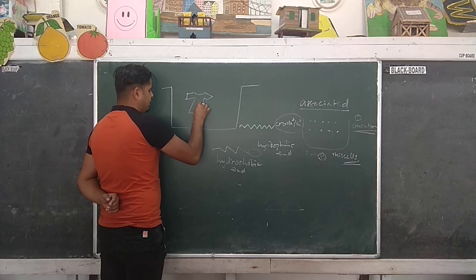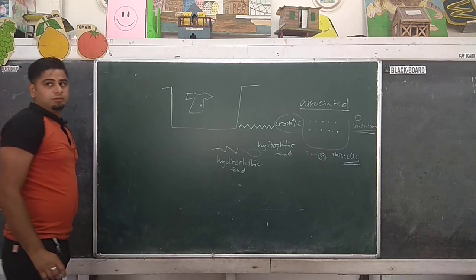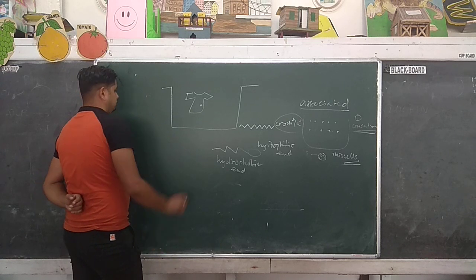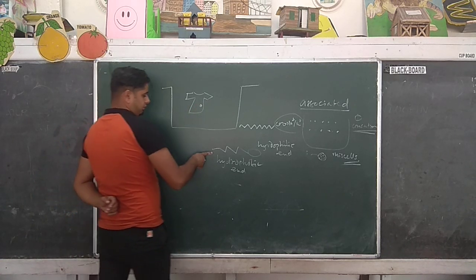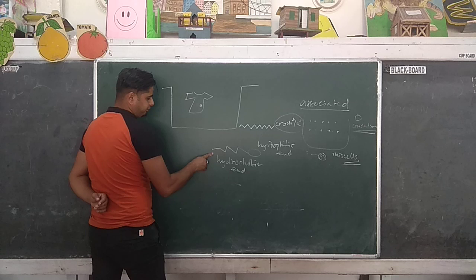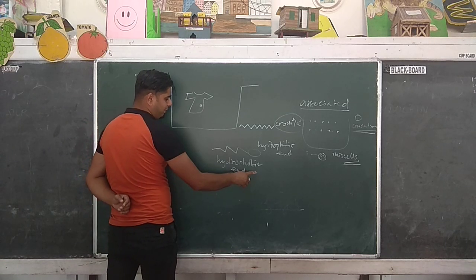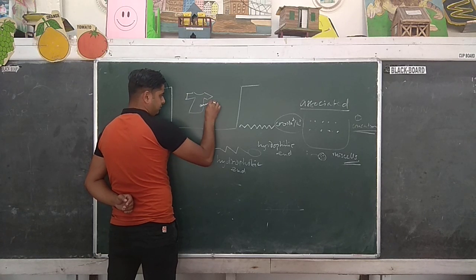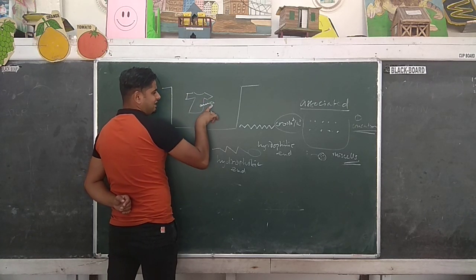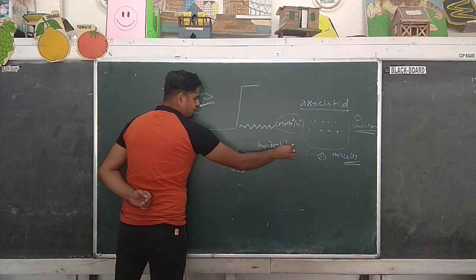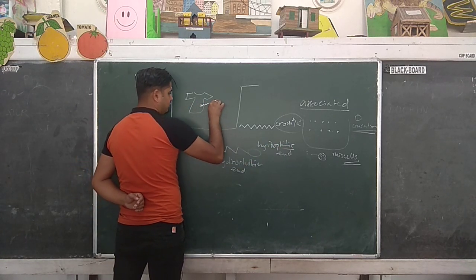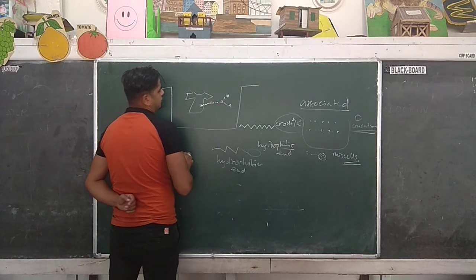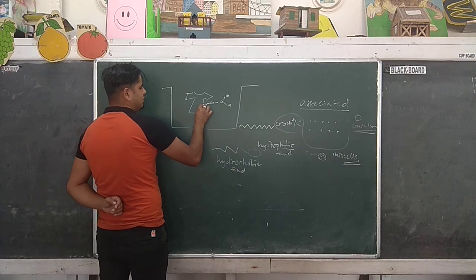Suppose this is the dirt. What happens when you apply soap over this dirt? The soap molecules, this hydrophobic end, now it is attached with this dirt. And this hydrophilic end, that is the water loving end, is somewhat bonded to water, like this. And around this dirt,